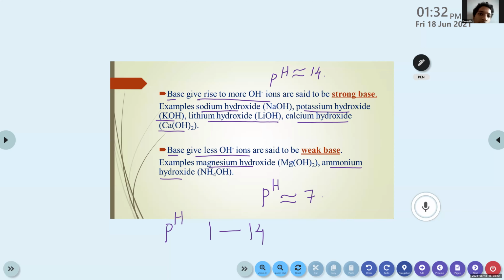Seven is for a neutral solution, that means water. Less than 7 is for acids.